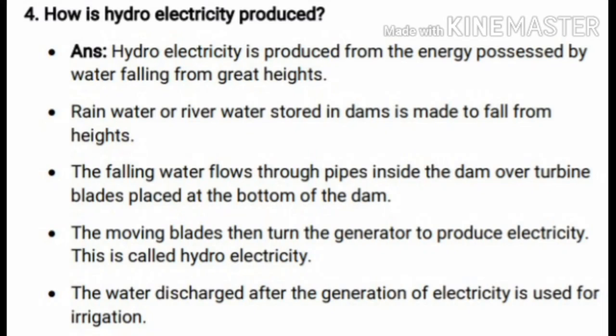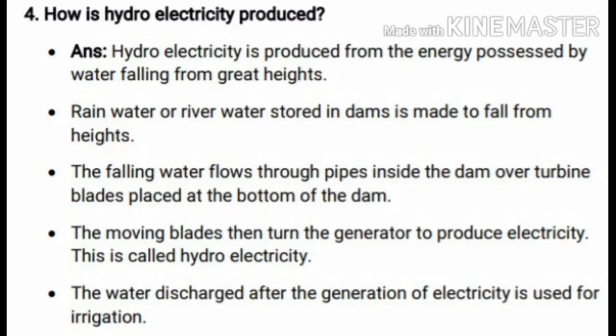That falling water flows through pipes inside the dam over the turbine blades placed at the bottom of the dam. The moving blades then turn the generator to produce what? To produce electricity. That is called what? Yes, hydroelectricity. After the generation of electricity, that water will be discharged for irrigation. Clear? Children, are you clear with this question?